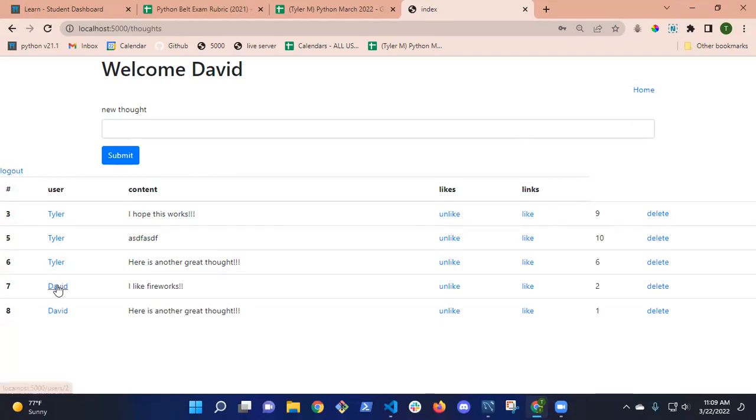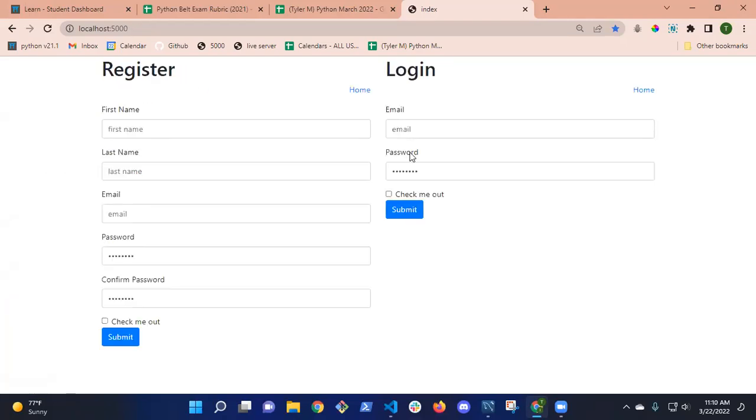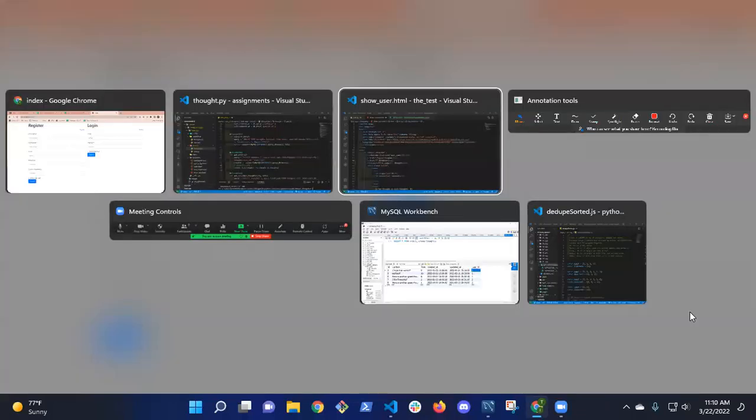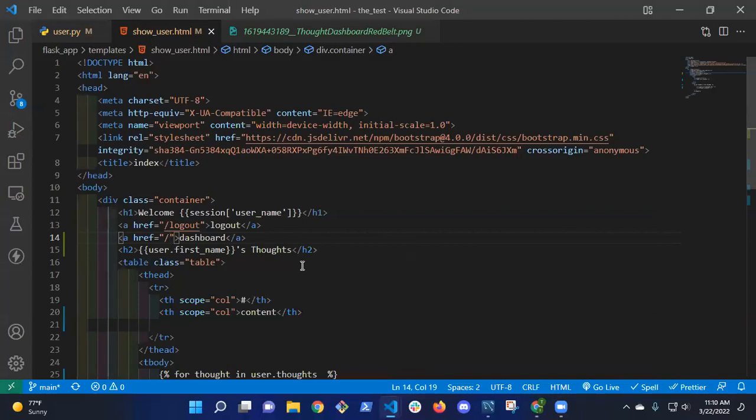But I think the one I added is here, yeah, it looks kind of horrible, but that takes me back home. But that's not where I want to go, is it? Where does the dashboard go? To the user. Yeah, I should go here, right? So where do I need to link that dashboard link to? Thoughts. Thoughts, right? So if I come back here, say thoughts.